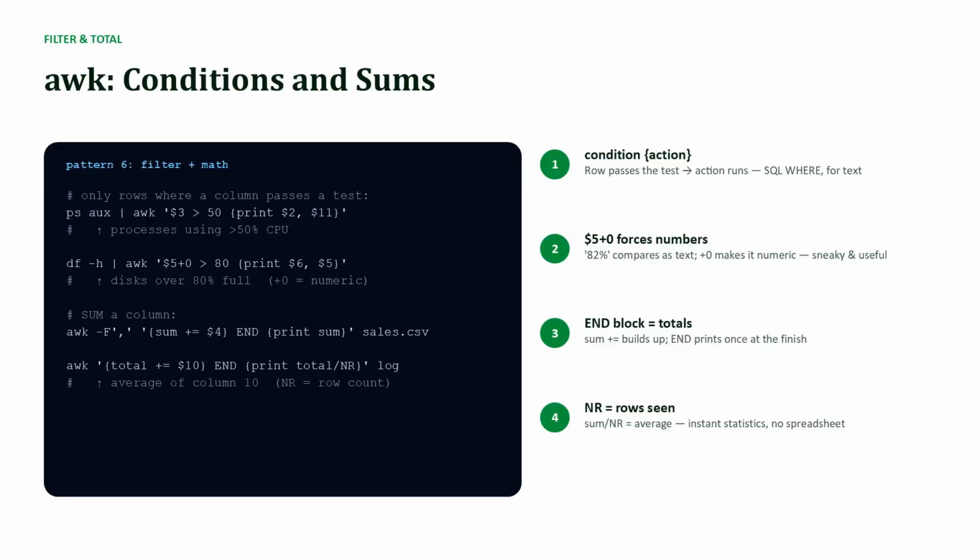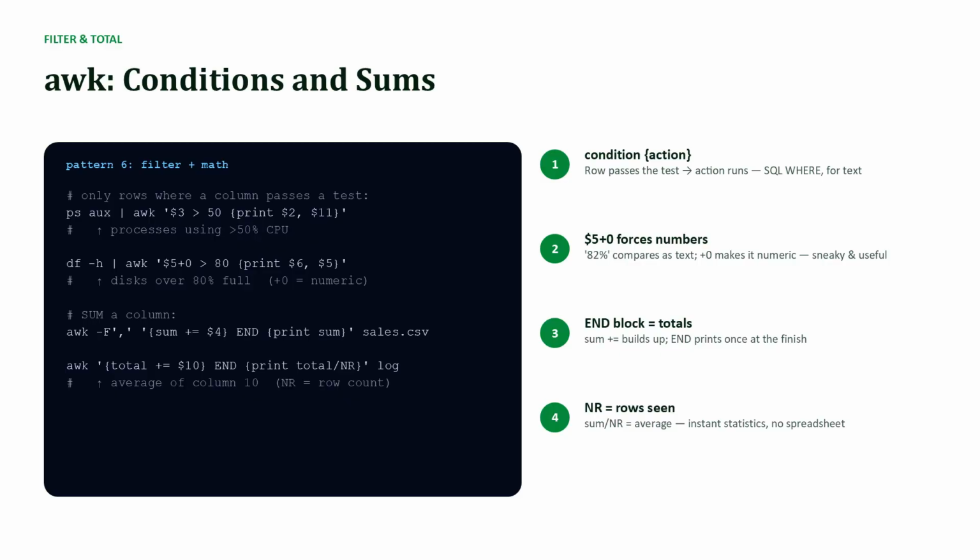The 6th and final pattern makes awk a query language. Condition, then action in braces. ps aux pipe awk, $3 greater than 50. Only processes eating more than half a CPU. It's a where clause for text. The +0 trick forces text like 82% to compare as a number, sneaky and constantly useful for df.